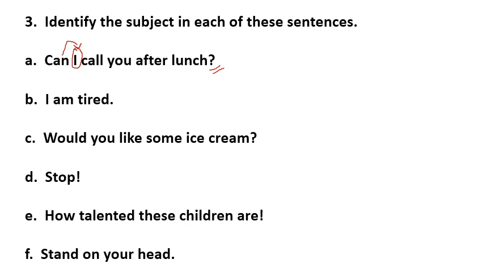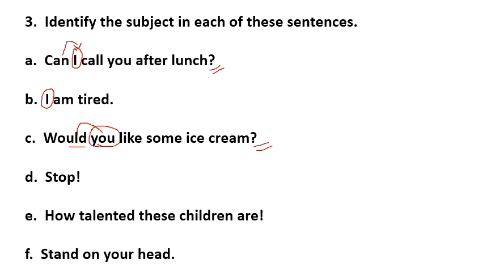Now number B, I am tired. So who is tired? So the subject is again I. Because who is tired? I, the subject, is tired. Now number C, would you like some ice cream? Well, again we can see that this sentence is an interrogative sentence as there is a question mark. And we know that in an interrogative sentence, the subject comes just after the verb. And where is the verb? Would. So just after that, there is the subject, that is you. So you is the subject in the sentence.